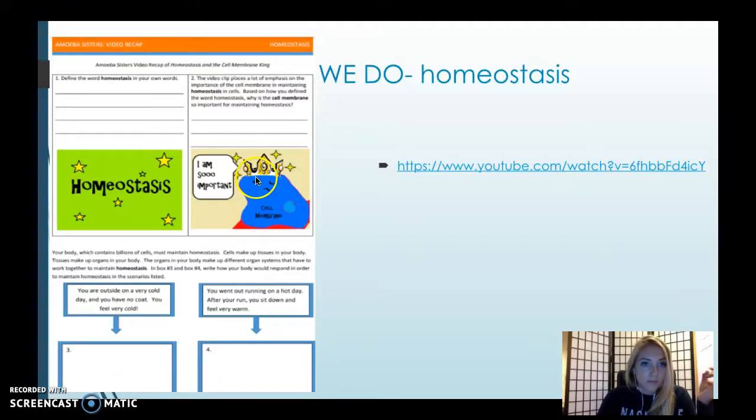Based on how you define the word homeostasis, why is the cell membrane so important for maintaining homeostasis? Number 3, you are outside on a very cold day and you have no coat. You feel very cold. And number 3, in the box below, you're going to write what your body does when it's very cold to maintain homeostasis so your body temperature doesn't drop.